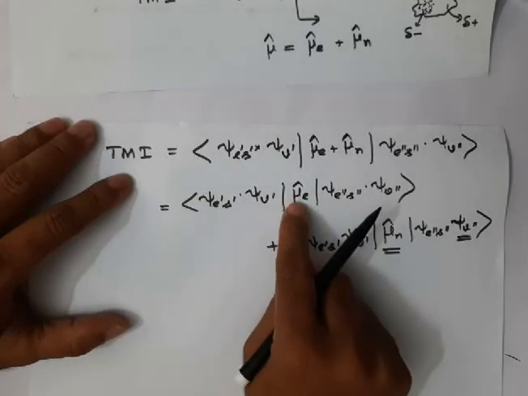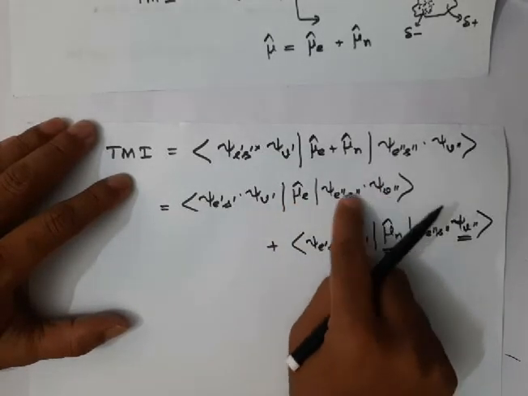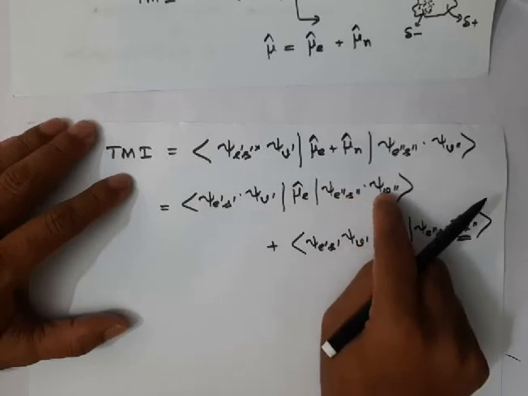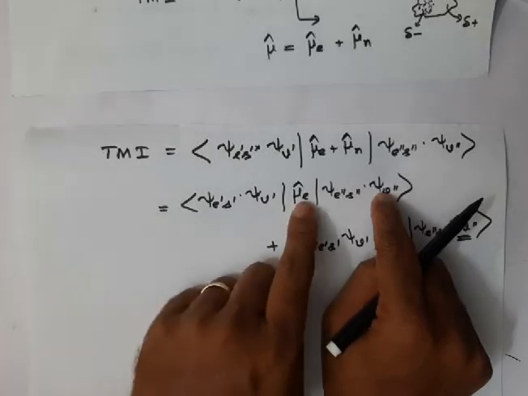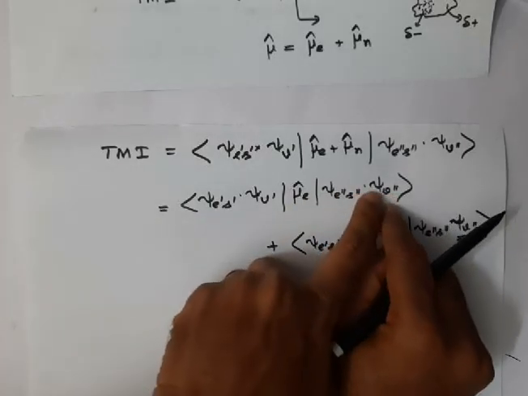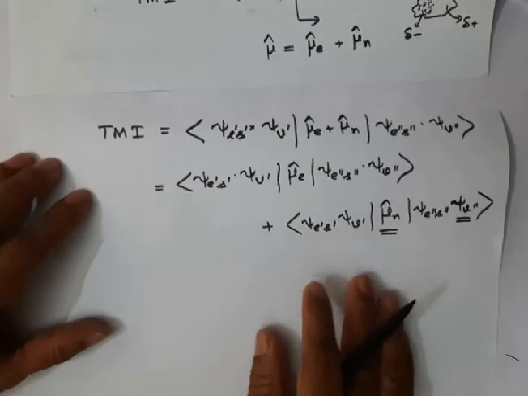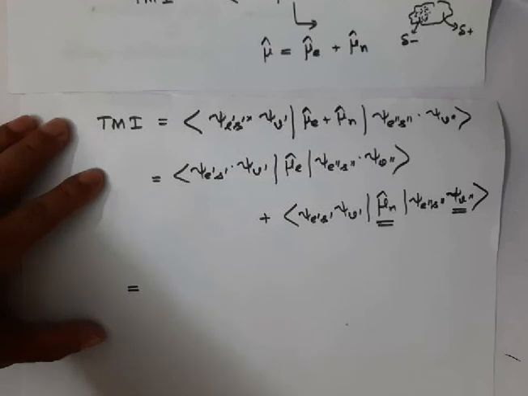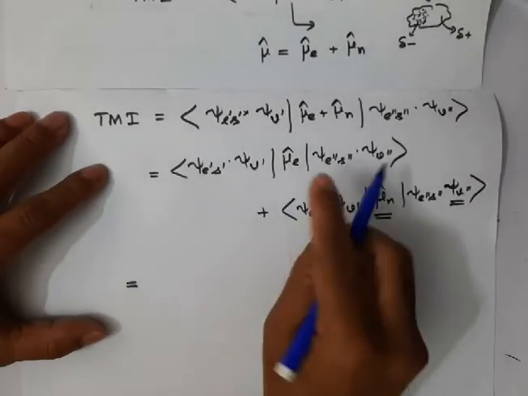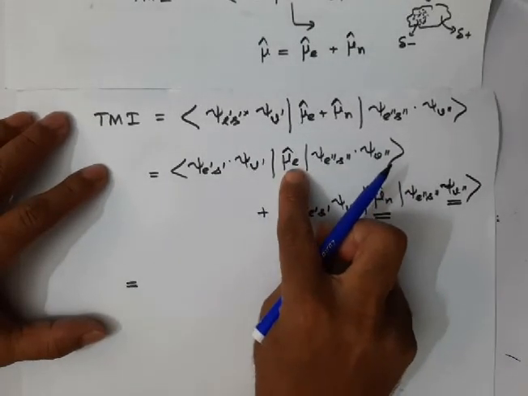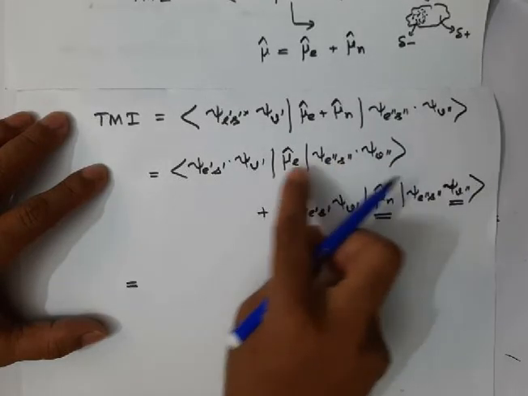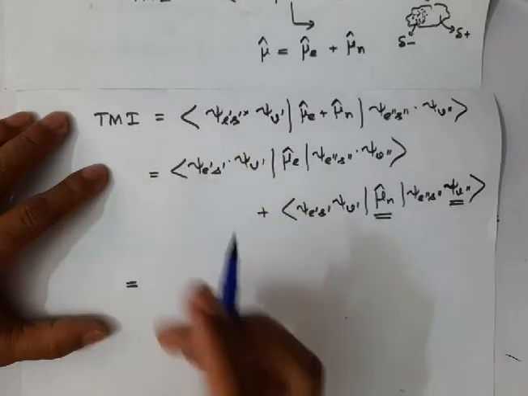Similarly here, if you see these two wave functions, this one is a vibrational wave function, it does not contain electronic coordinates. Therefore this operator does not operate on this function. So you can separate this further. This operator operates only on this wave function, so I am going to separate psi v prime and psi v double prime in a separate integral.